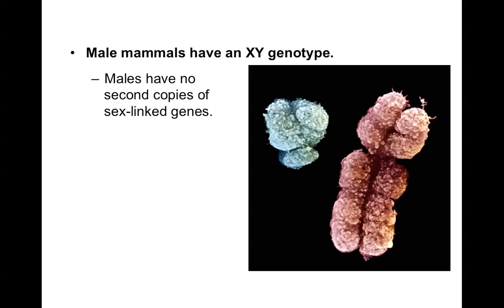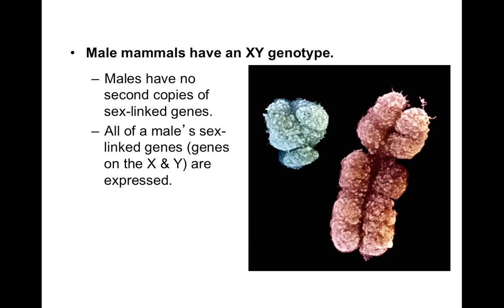But for the sex chromosomes, they just have one X and one Y. So if there's a bad version of the allele on that particular chromosome that they have, they're going to express it. So all of a male's sex-linked genes get expressed, whether it's a good version of the gene or a bad version of the gene.